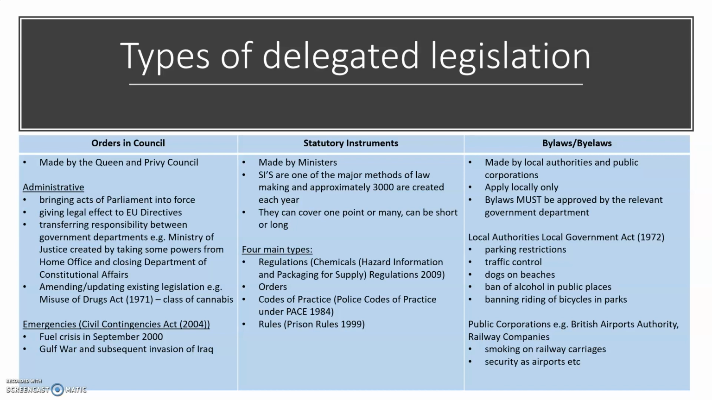The final type of delegated legislation are bylaws. You can see you can spell bylaws two different ways. These are made by local authorities and public corporations. They apply locally only, and bylaws must be approved by the relevant government department. Local authorities have the power to make bylaws under the Local Government Act 1972, and they can cover things such as parking restrictions, traffic control, dogs on beaches, the banning of alcohol in public places, and the banning of riding of bicycles in parks. Public corporations, e.g. British Airports Authority or railway companies, can make bylaws such as those covering smoking on railway carriages or security at airports, and many other things.